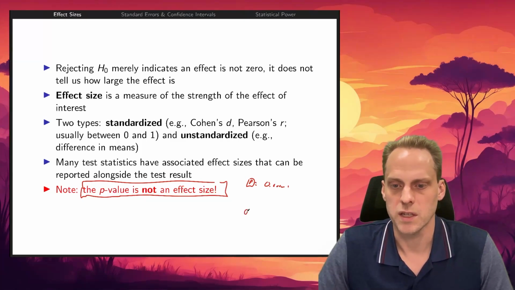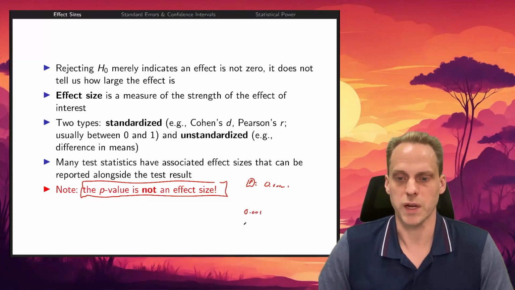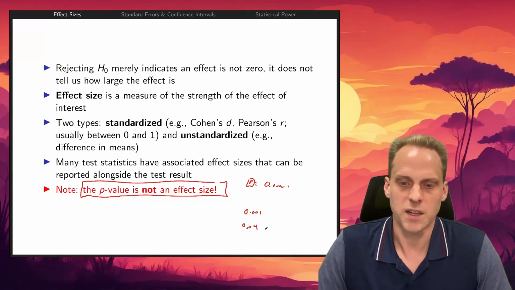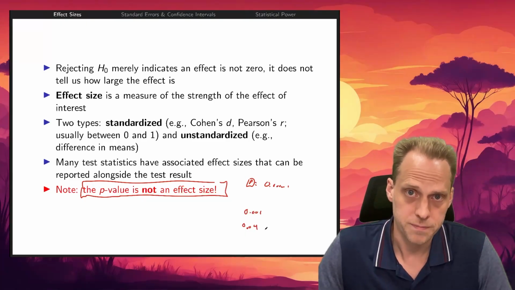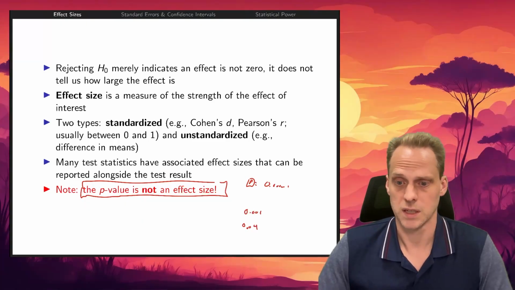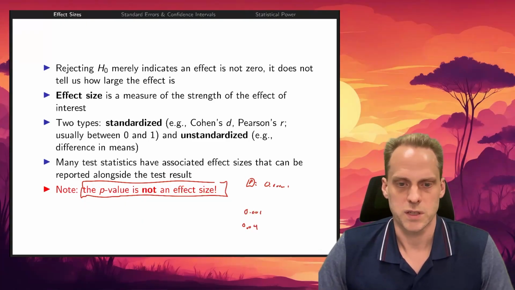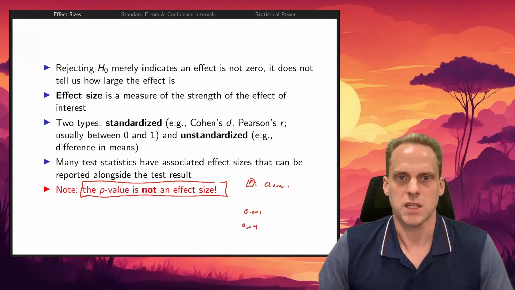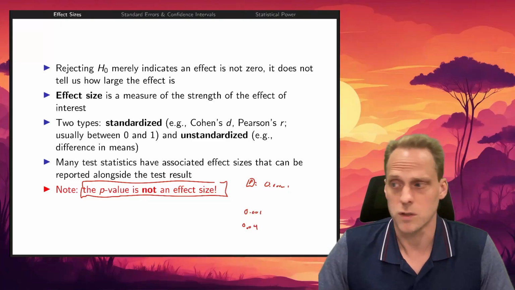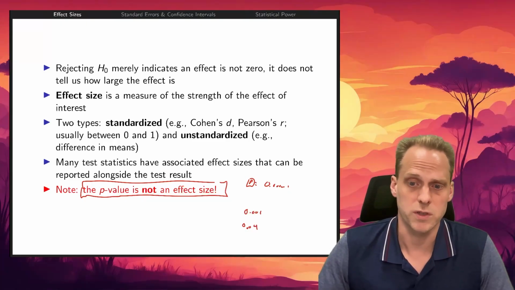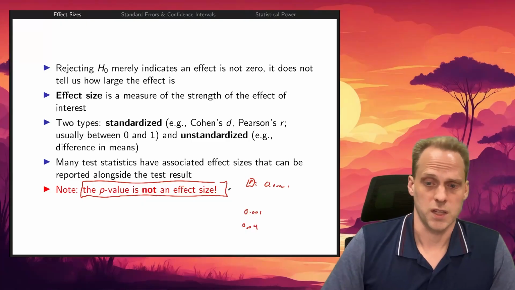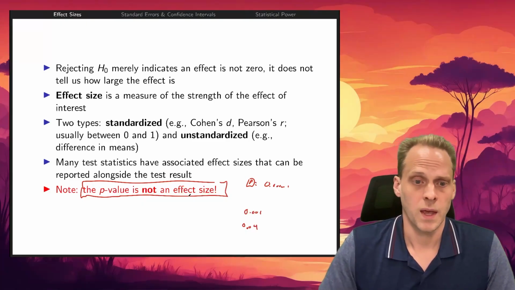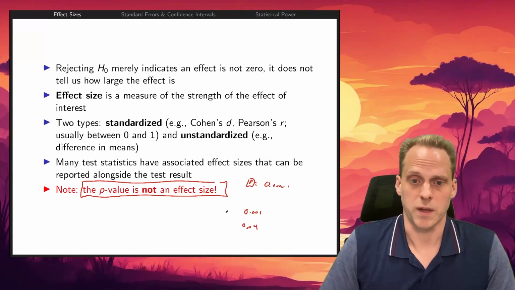You cannot say, okay, this was 0.001, that's great, and this is 0.04, oh, that's not that good. That's not how the p-value works. That's not what it does. We just agreed that below 0.05 we deem significant. That's also kind of silly if you think about it, a bit arbitrary. You could also do 0.06, 0.07, sure, why not? But that's what we agreed on, that we would deem things below 0.05 significant. And it doesn't really tell you anything about how strong the effect is.